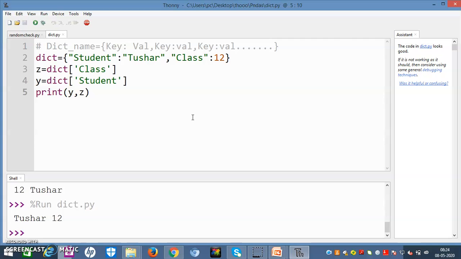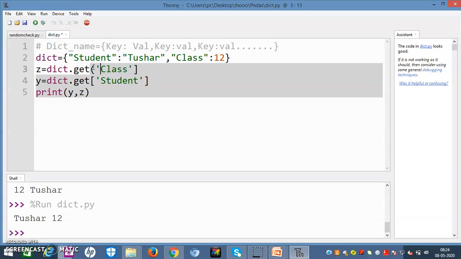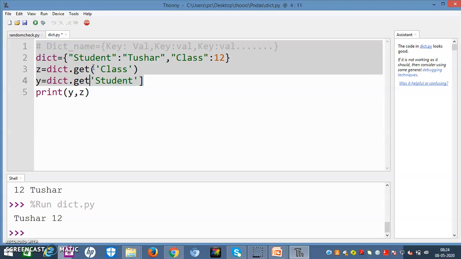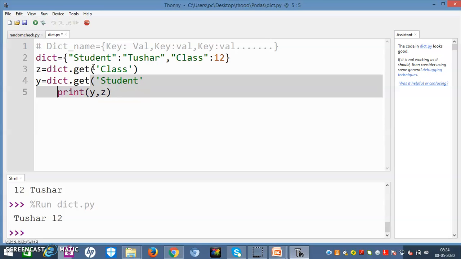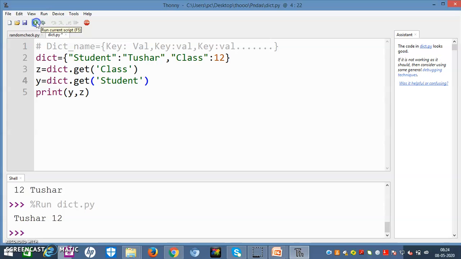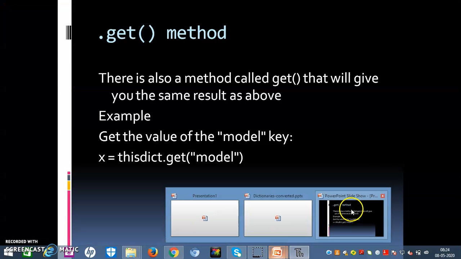So I will do it again: dot get, in here, with small braces instead of big braces. Let us see the answer. It is Tushar, 12. So there is no difference in the answer when we use these two things.